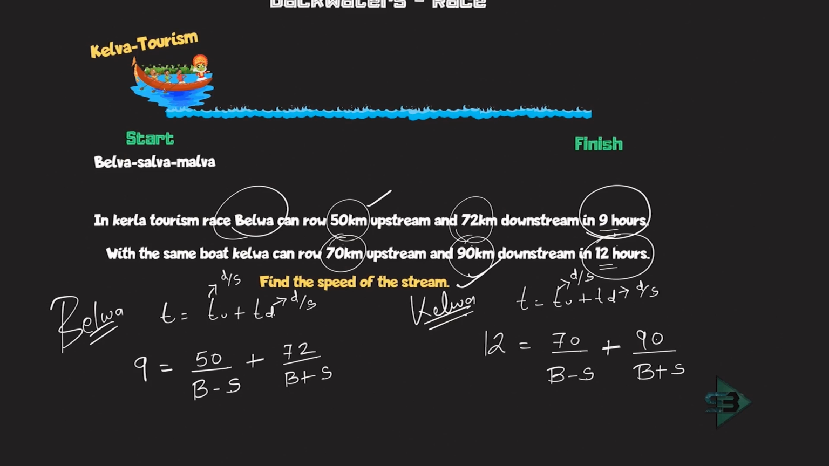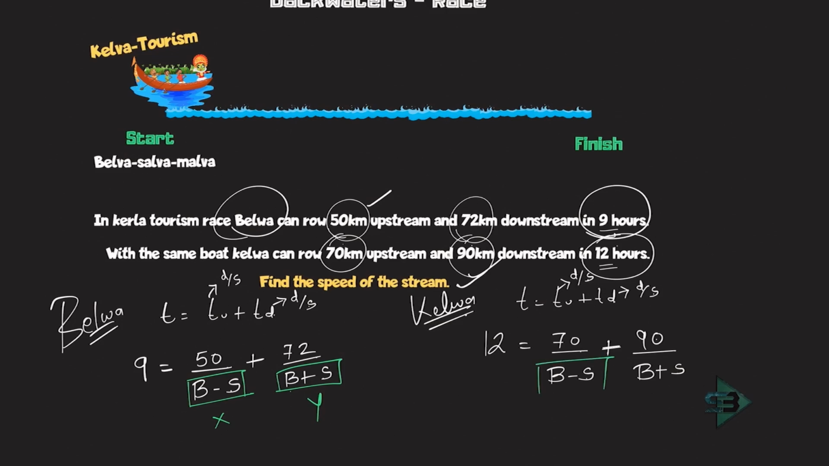Now the challenging step comes here, because if you solve for B minus S and B plus S, the equation will be very complicated to solve. So the best way to solve it, just take B minus S as X and B plus S as Y.